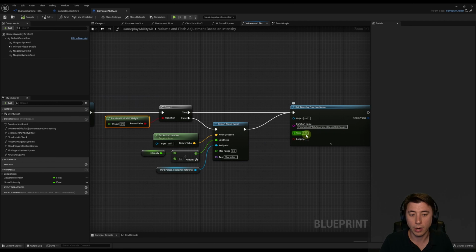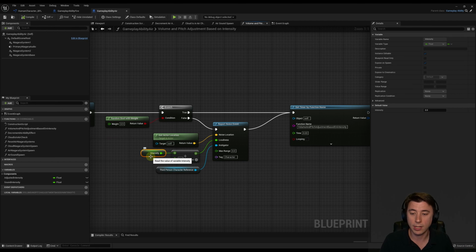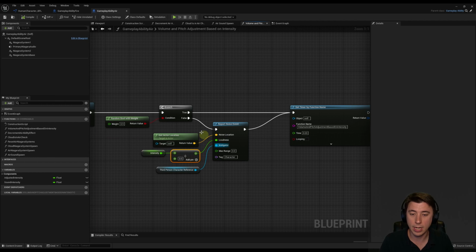And this is being triggered every 0.03 seconds. So instead of being triggered 30 times a second, this is only going to be triggered like 3 times a second, which I think is plenty. And because this is an air ability where the character that's using it is literally floating through the air, I don't want it to be all that loud, but it should create some sound. So I basically got the intensity of the ability, divided it by 3, and that's our sound.